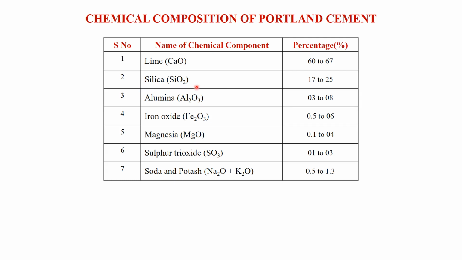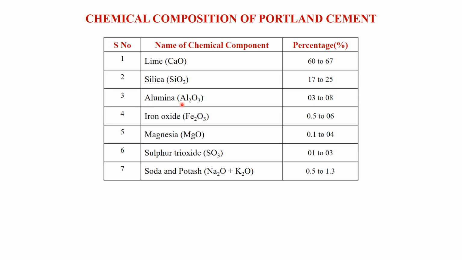The silica is present between 17 to 25%, and it is responsible for the strength developed in the cement. If it is used in excess, then it slows down the setting of the cement.